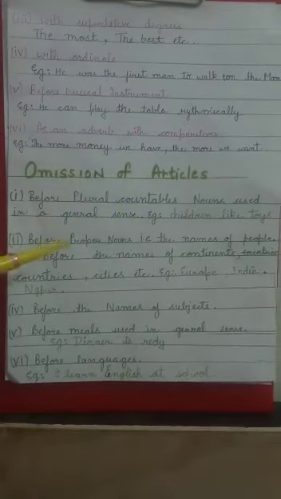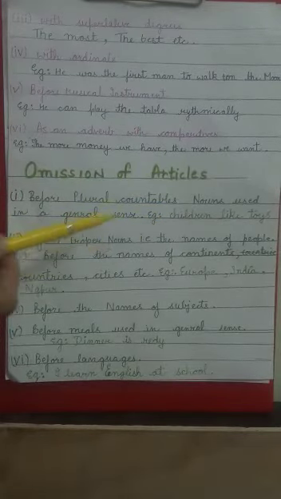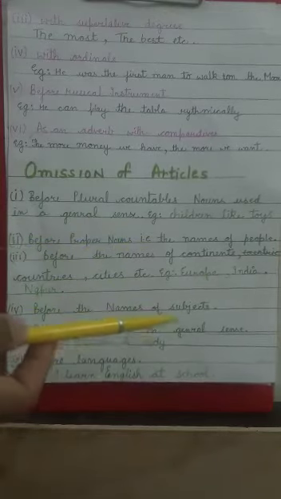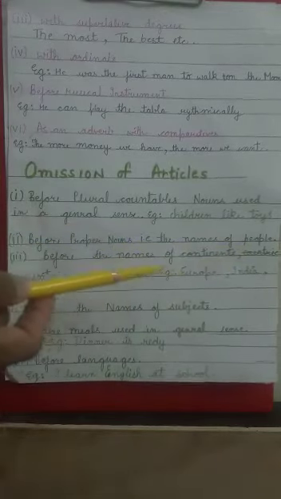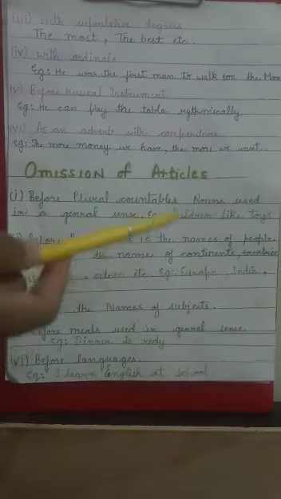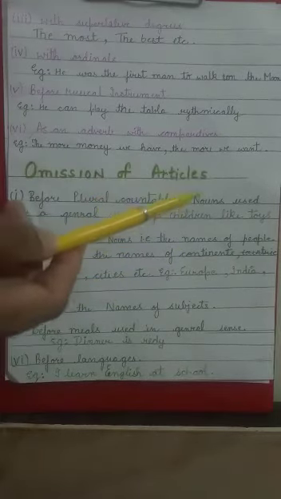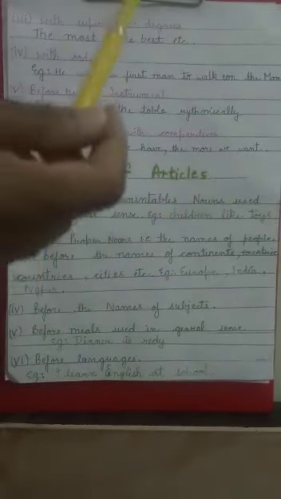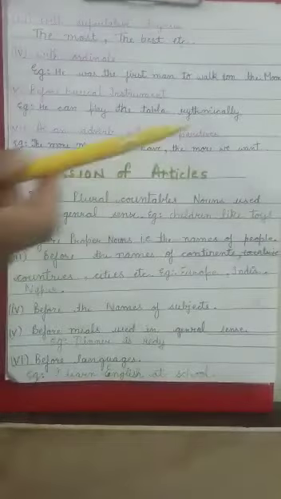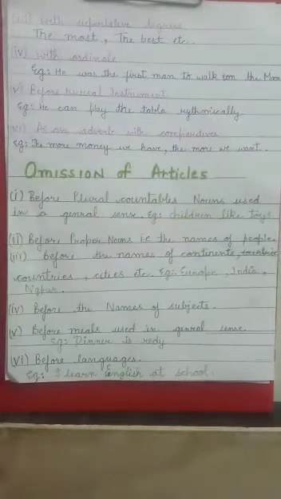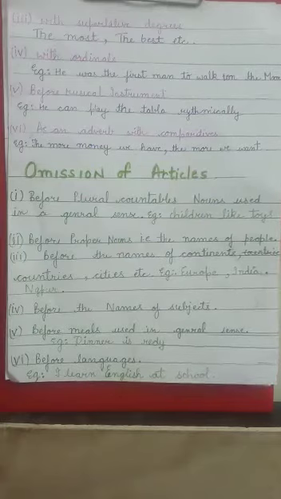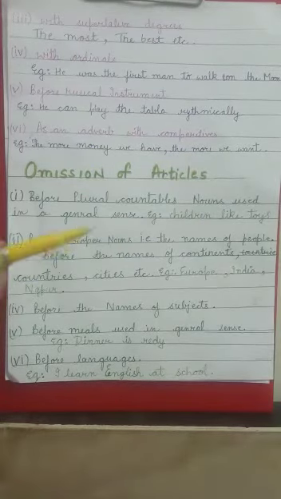Next, the article is omitted before the proper noun, that is the names of people. For example, you never say the Raja or the Mayank. So names are always taken individually. No article is placed before the names of a person, or say the proper nouns.